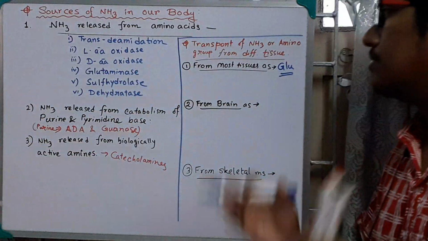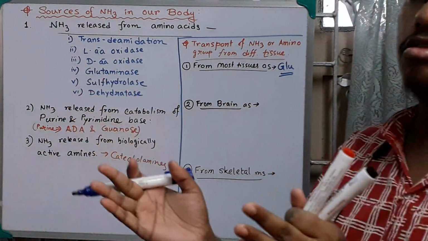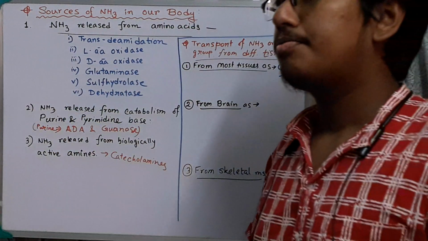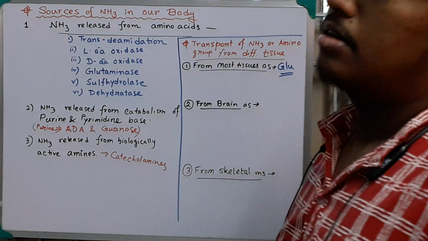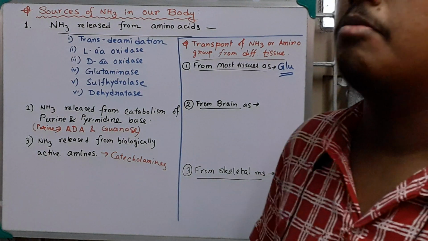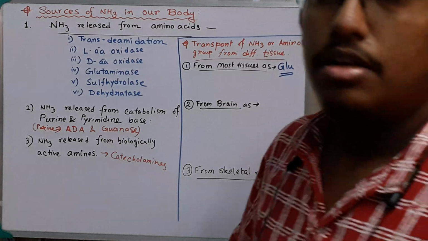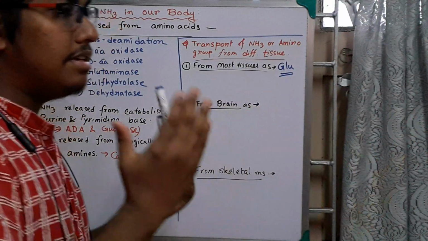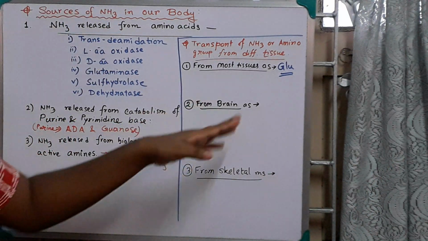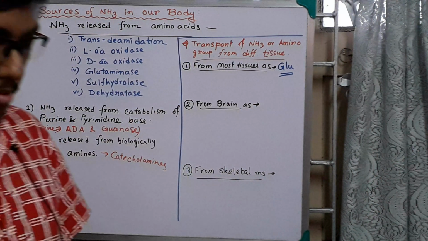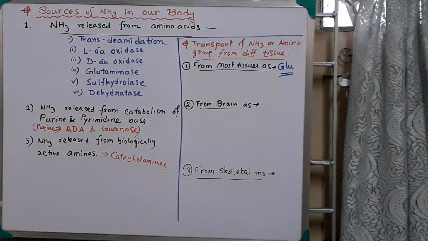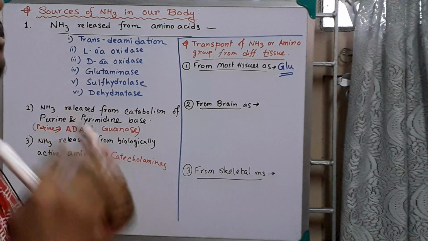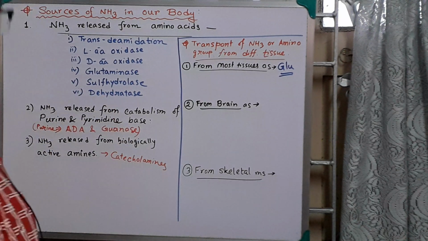I have already discussed that from all amino acids the amino group is funneled into glutamate, and glutamate comes to the liver where it releases the ammonia, and this ammonia goes into the urea cycle to produce urea. Since all amino acids funnel their amino group into glutamate, the glutamate concentration in blood is obviously very high compared to all other amino acids in our body.